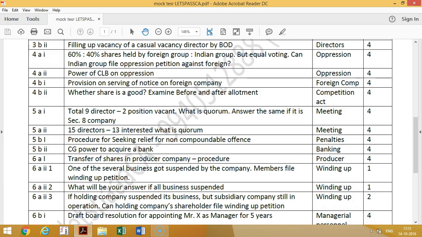Then whether the share is a good before and after allotment. So this question is from the Competition Act. Yes, share is a good, but it should be allotted shares. Unissued share is not a good. Only after allotment it's called a good.